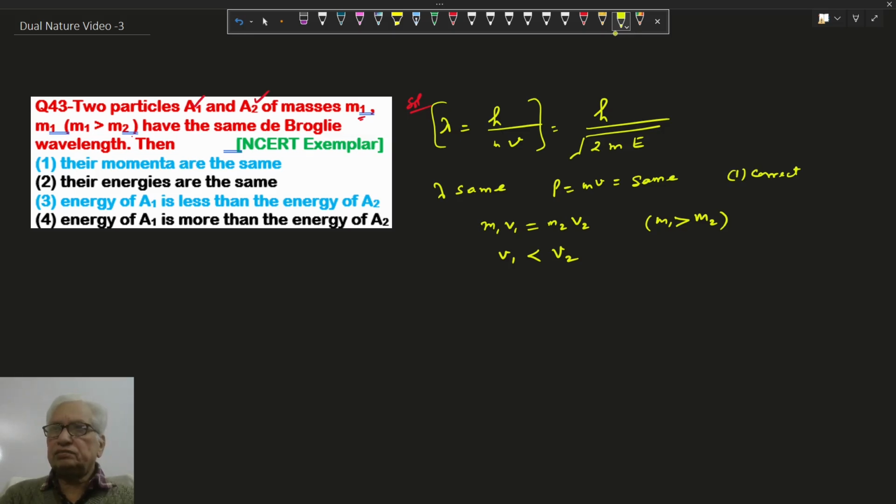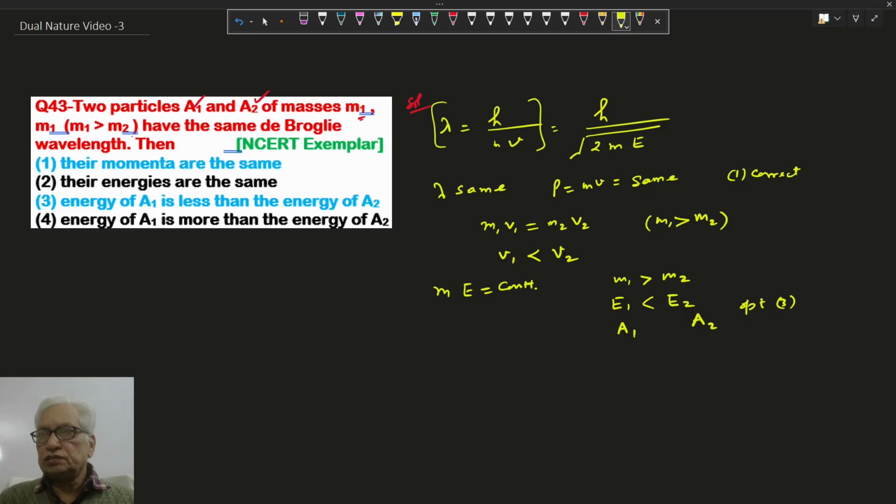Mass into energy is also a constant quantity because lambda is same. If m1 is more than m2, E1 will be less than E2. Energy of A1 is less than energy of A2. Option 3 also correct. So 1 and 3 both are correct.